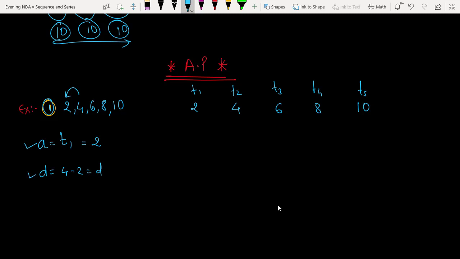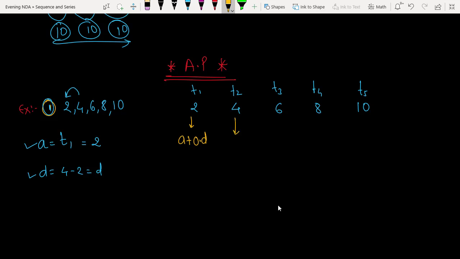I have A and I have D. Now my task is I want to express all these numbers in terms of A and D only. How can I write like that? See here, this 2 can be written as A plus 0 into D. Can I write like that? A is 2. Yes, sir. And 0 into anything is 0. So I get 2 only.